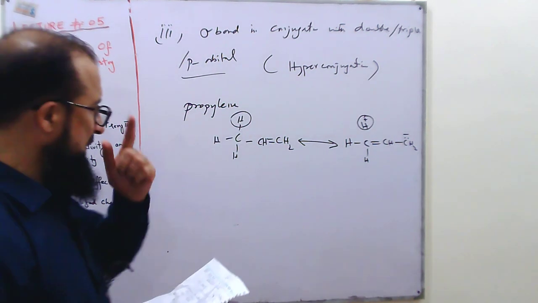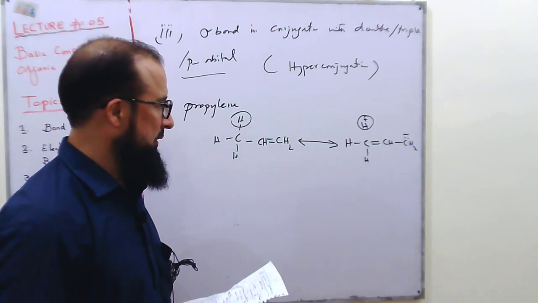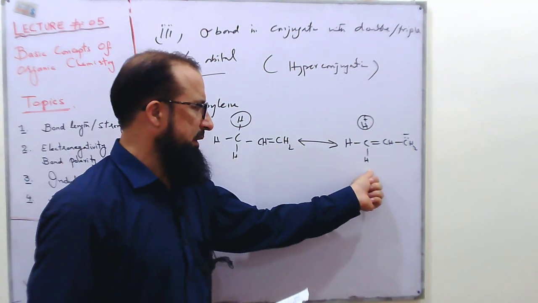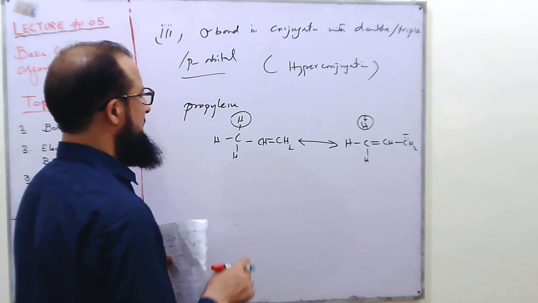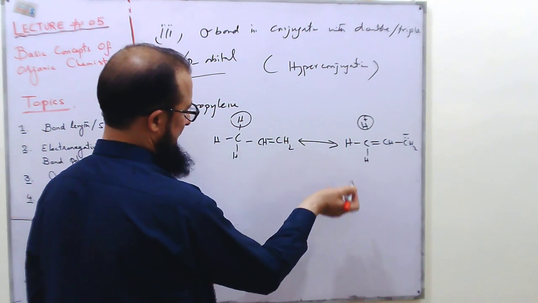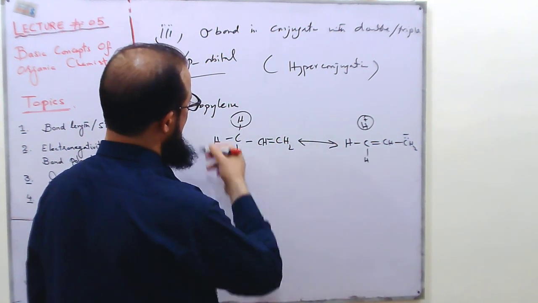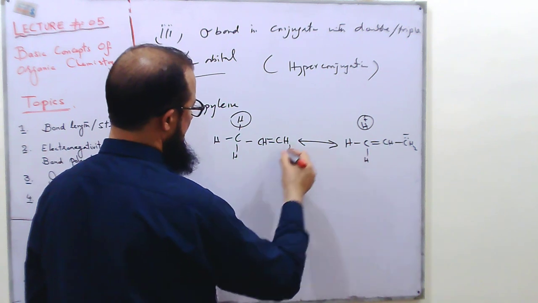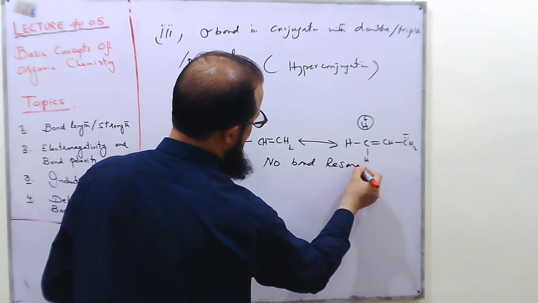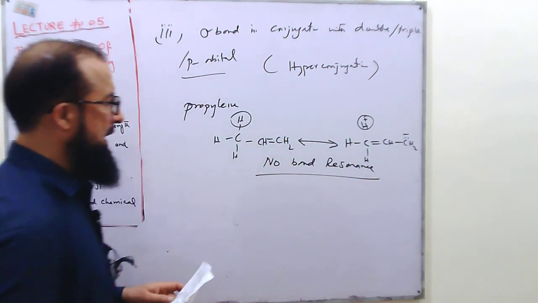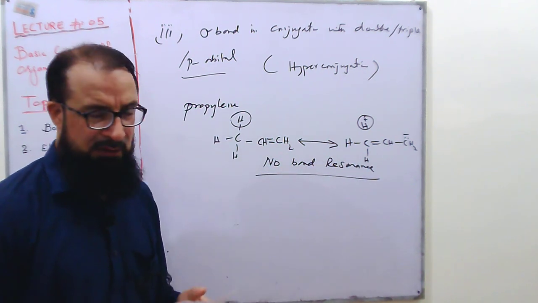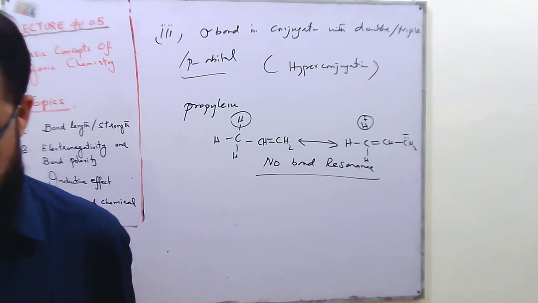Now in this situation we have a resonating structure, but this resonating structure is formed only when we remove the hydrogen through space. So that is why this kind of resonance is also called no bond resonance, because in this kind of resonance, there is no involvement of bond. The resonance is through space, and this is also called the hyperconjugation.